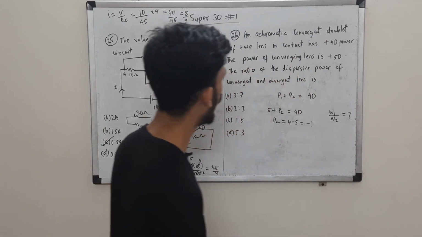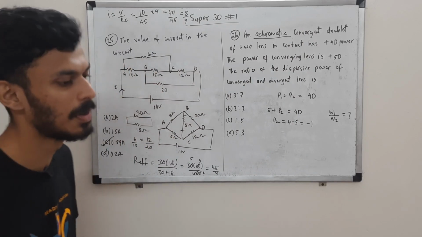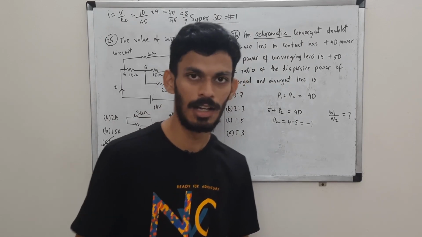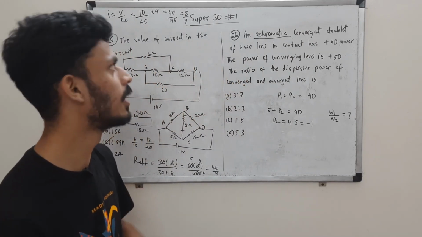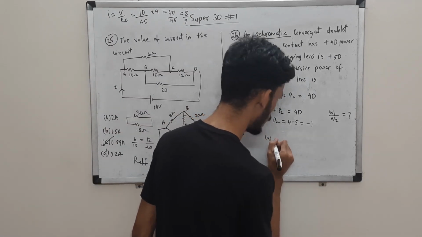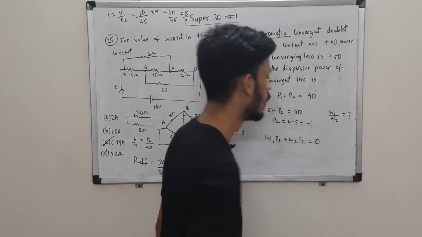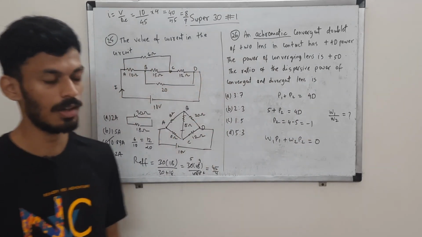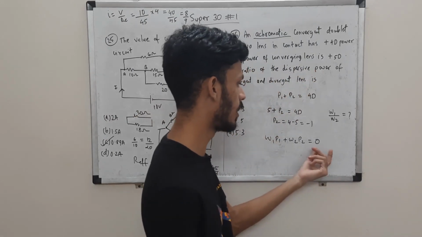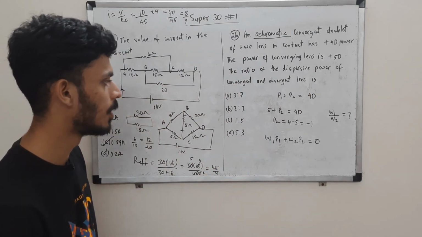Now we are told that it is achromatic. Achromatic meaning there is no dispersion of light. If you have lenses in combination, there is a chance that they might disperse the light, right? So it is achromatic, meaning there is no dispersion of light, meaning we can use the achromatic condition, which is W1 P1 plus W2 P2 is equal to 0. If it had chromatic dispersion, then this would have been something finite. So from using this we can find the value of W1 by W2.